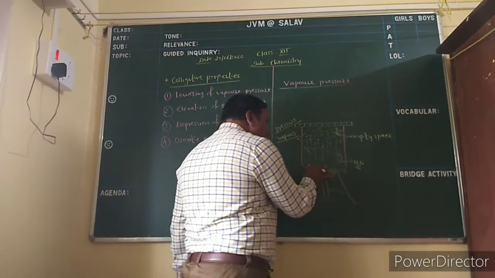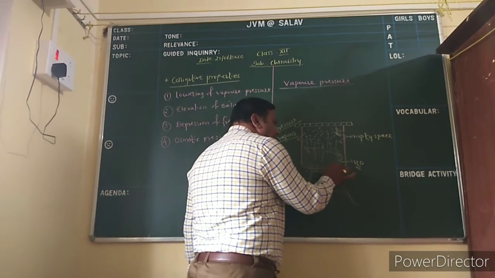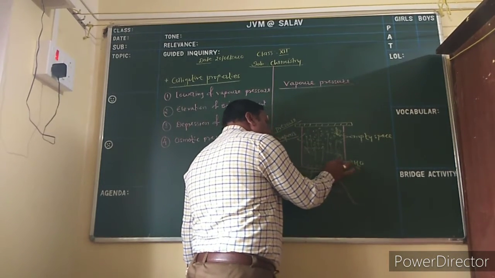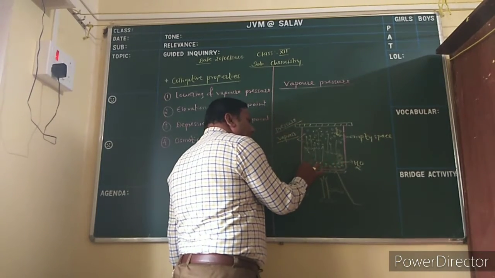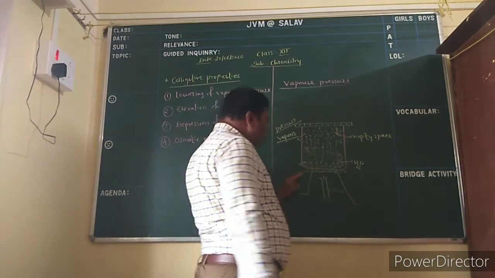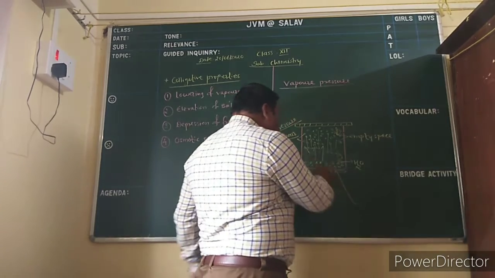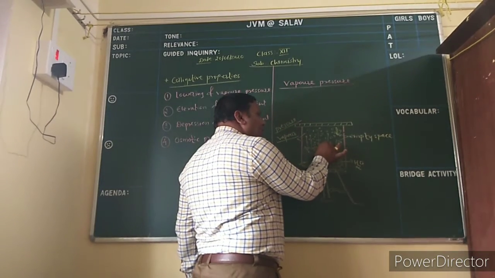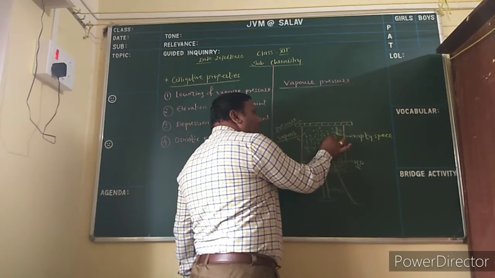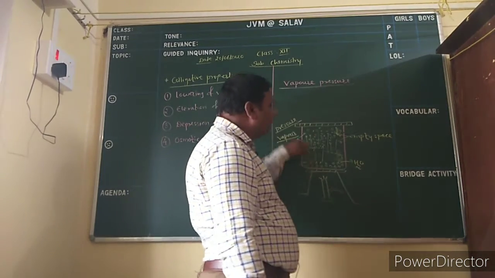If in this water we take some NaCl particles, then due to these particles occupying some space, definitely the rate of evaporation, or rate of vaporization, is less.